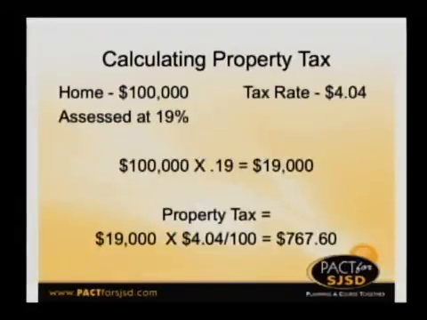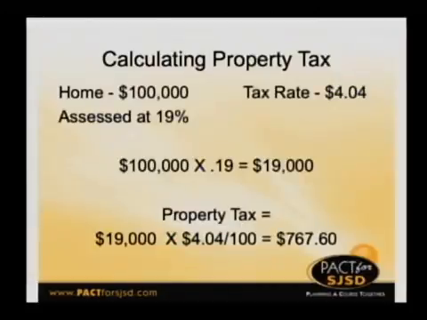There are three key components that go into the calculation of your property tax bill: the fair market value of the property, the tax rate, and the assessment rate. The tax rate that I've used, $4.04, is the total. That's the operating and debt service, because when you're paying it, you don't really care which it is. That's just the total rate, and that also includes the 63 cents. And I used a $100,000 home just because that's an easy number to use. If you want to figure out the taxes for a $50,000 home, it's half of that. If you want to look at $200,000, it's twice that.